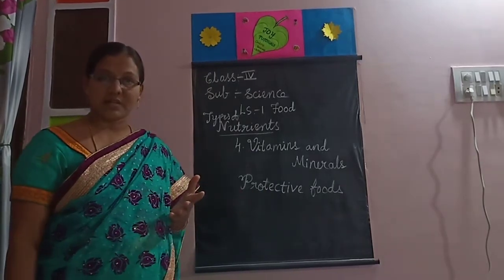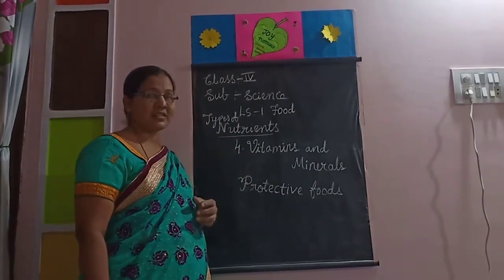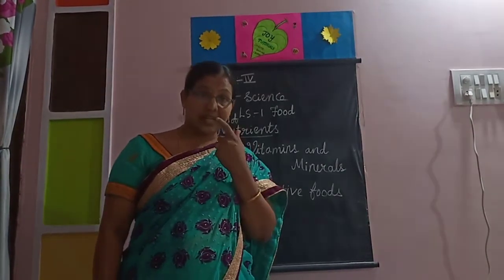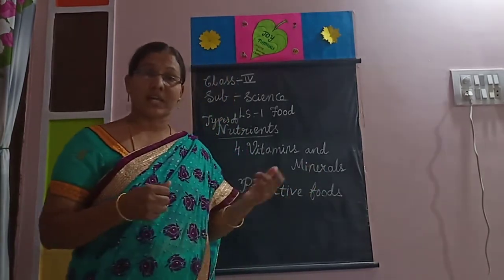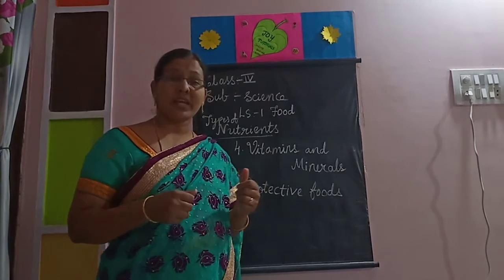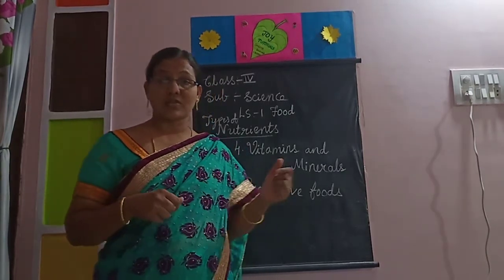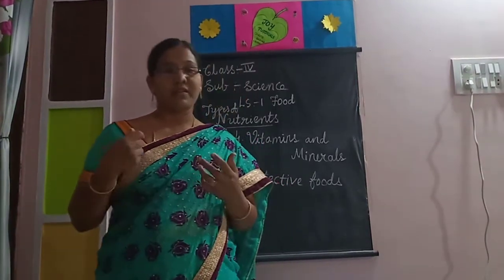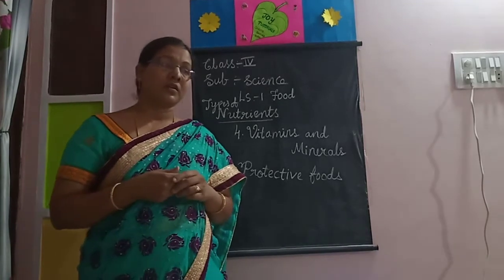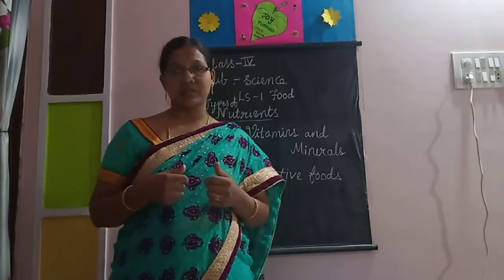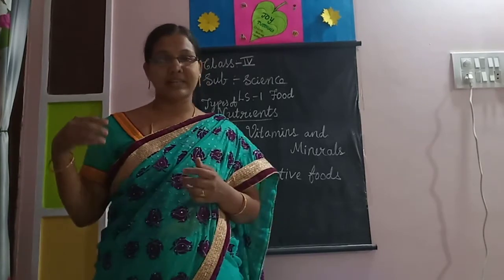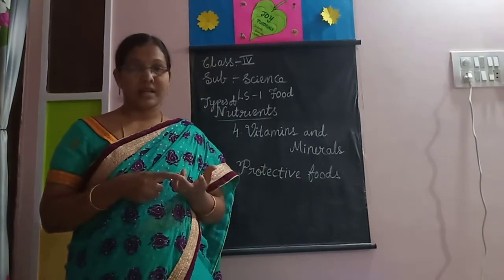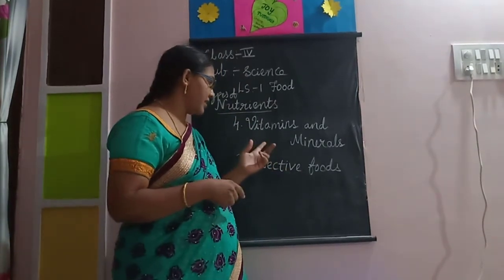Fresh fruits and vegetables contain vitamins and minerals. Minerals are also required by our body, like calcium. If we take calcium, our teeth and bones will be strong. We will take iron also, a mineral, so our blood will be made nicely. If our blood is not made, what will happen? We become very weak. Then we would need to take blood from others. Our body requires blood. That's why we need vitamins and minerals.